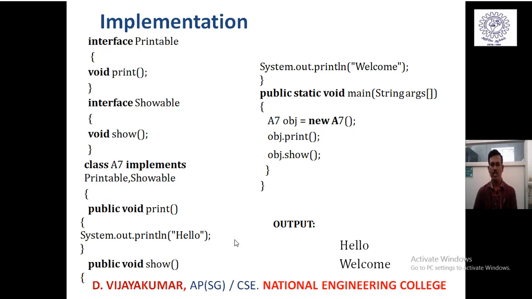In the main method, we are creating an object for the class A7 and calling the print method as well as show. Immediately the control will move on to the definition of the methods and display the content. So this is the way we implement multiple interfaces in a single class.